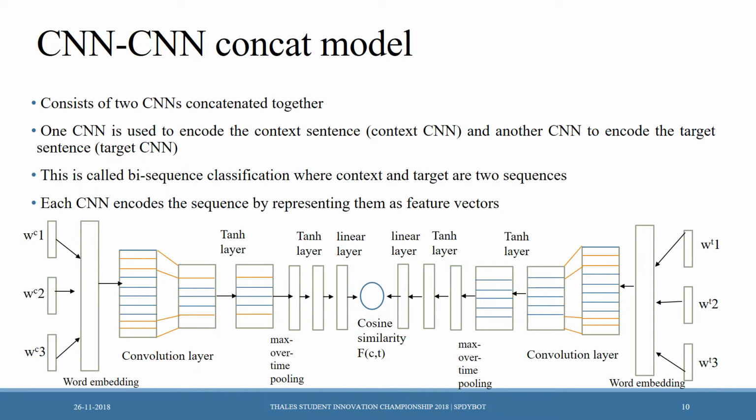The core of our solution is a concatenation of 2 CNN models. One is for encoding the context and the other one is for encoding the target. As we see, after convolution layers and pooling layers, both sequences are represented as feature vectors. Using these vectors, we can calculate the cosine similarity of the sentences, which will tell us how relevant the target sentence is to the context sentence.